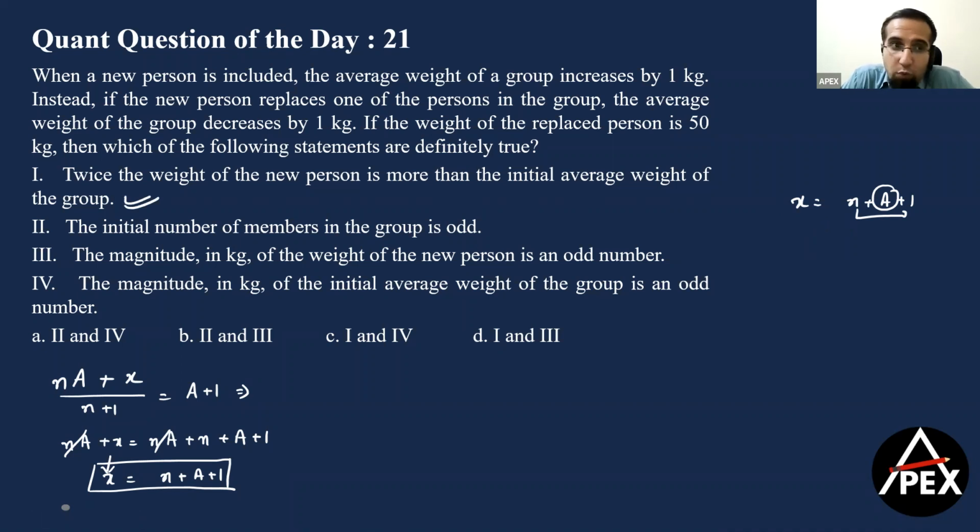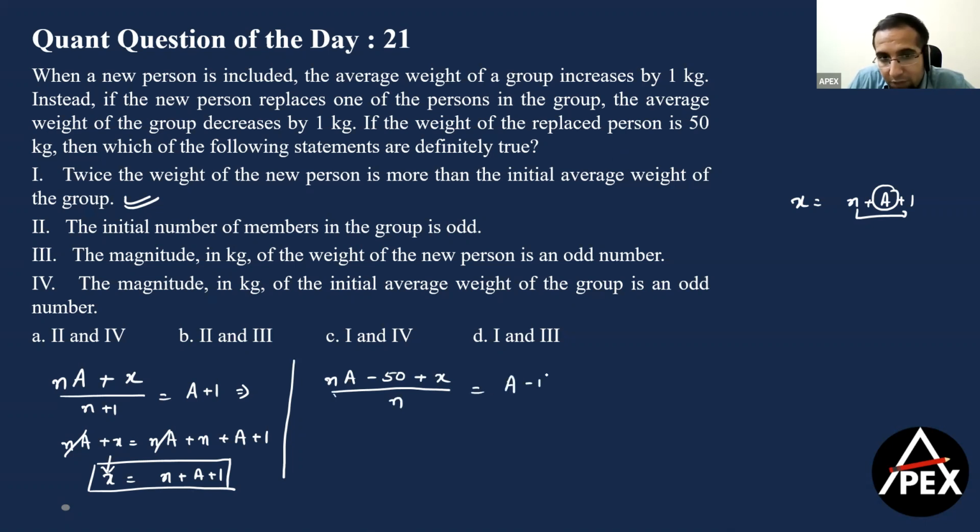Clear, guys? Now, if you observe the next part, the weight of the new person is an odd number. I cannot say that because n plus a plus 1 can be anything. So we have to get to the rest of the question. Now, the second sentence says, if this person replaces one who is 50 kg, that means from my existing group, I'm removing 50 and adding x because this person is replacing. The number of people remains n only.